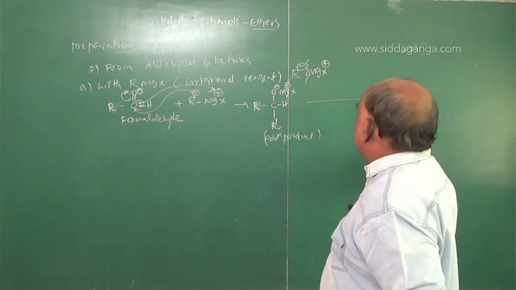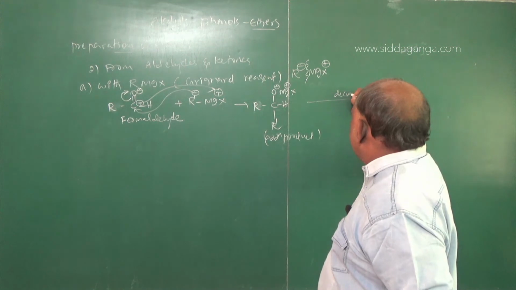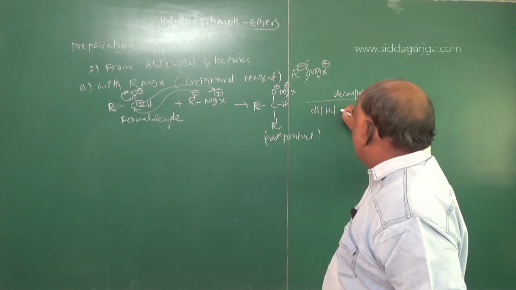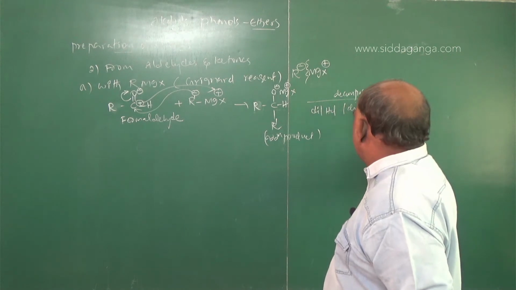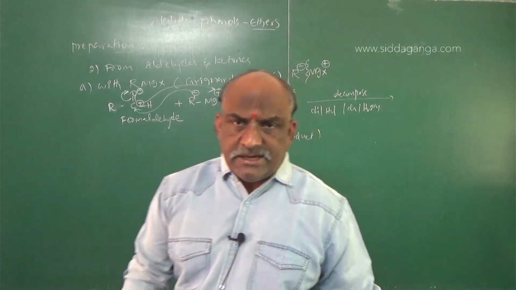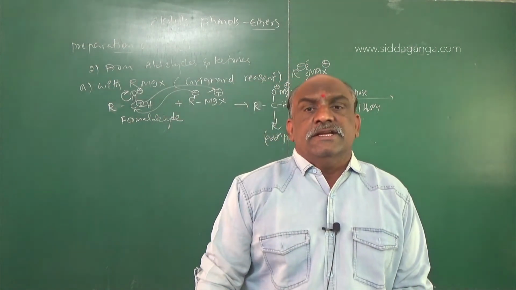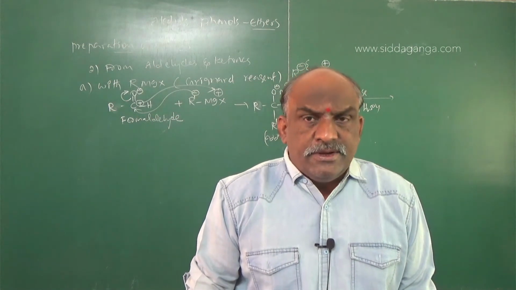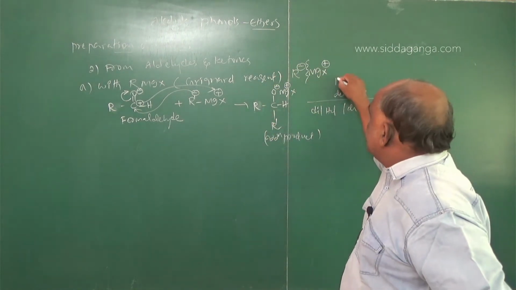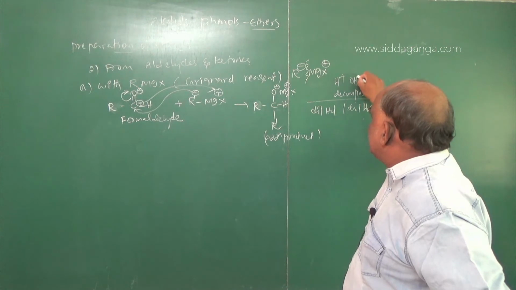This addition product decomposes in the presence of dilute HCl or dilute H2SO4. Decomposition takes place in the presence of dilute HCl or dilute H2SO4 because these reagents can produce water. This further reaction is called a hydrolysis reaction, where you add H plus and OH minus.